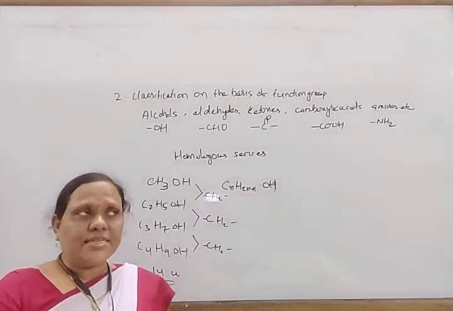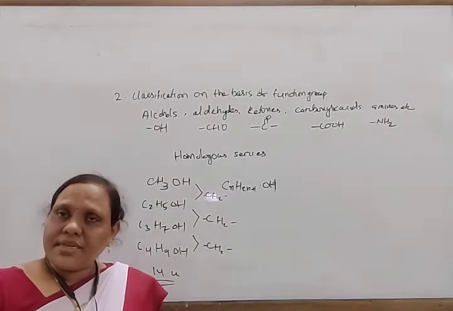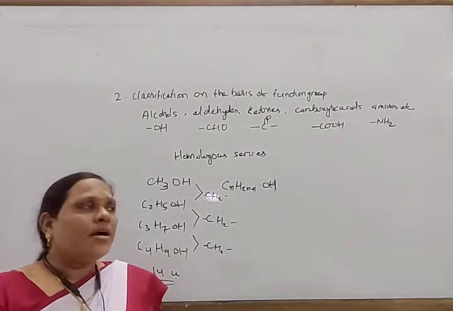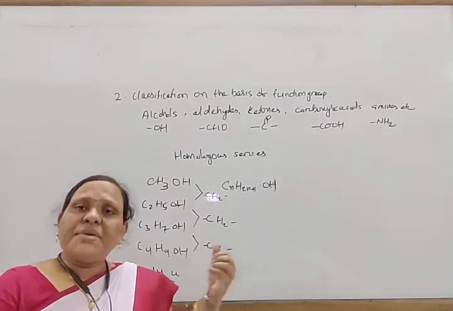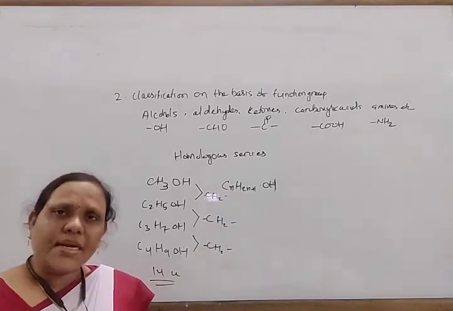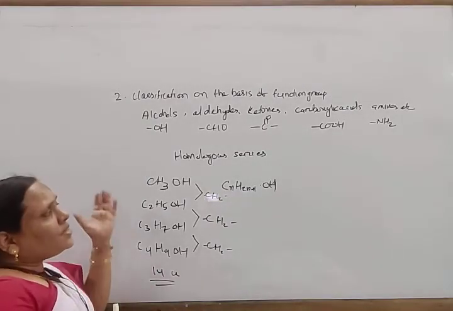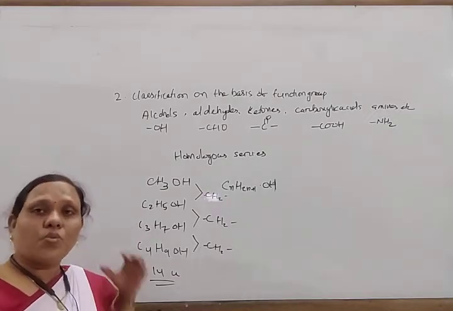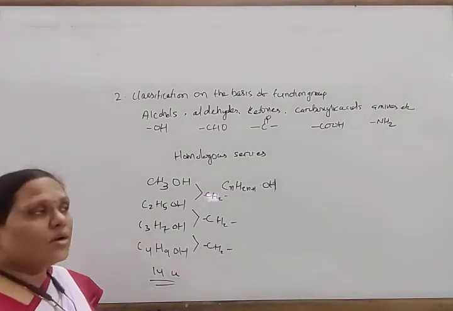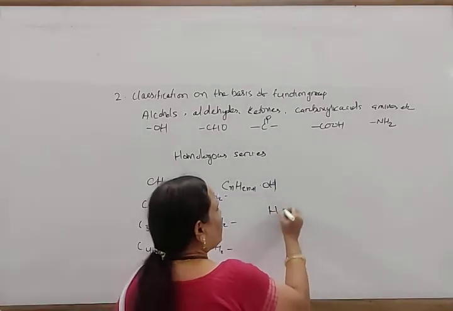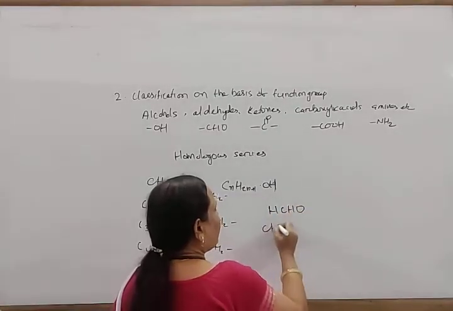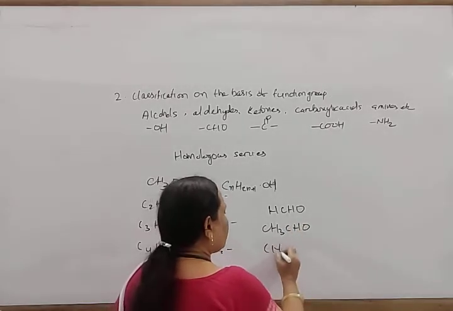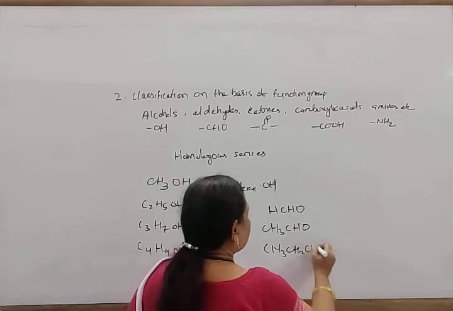In a homologous series, the members have the same general formula and general methods of preparation, there is a gradation in their physical properties, and they have similar chemical properties. Each member of this homologous series is known as a homolog. Similarly, consider formaldehyde, acetaldehyde CH3CHO, and propionaldehyde CH3CH2CHO.